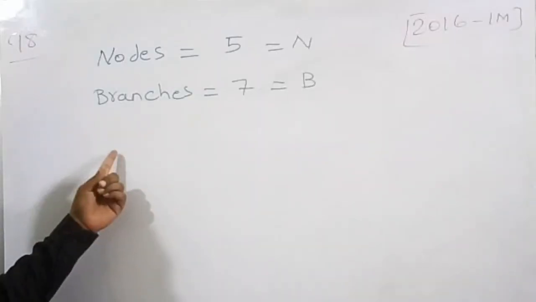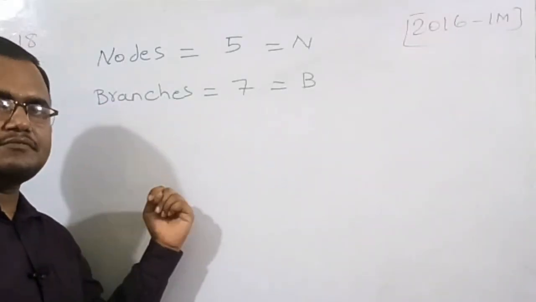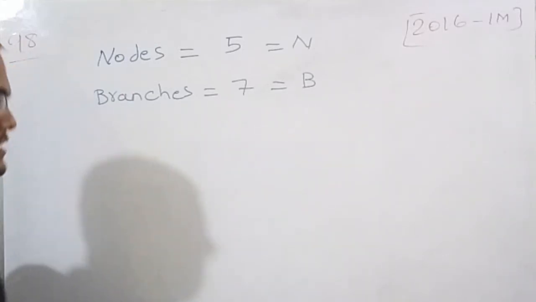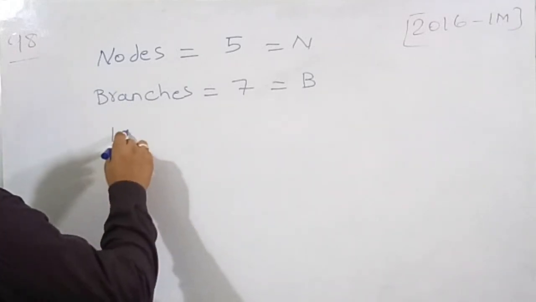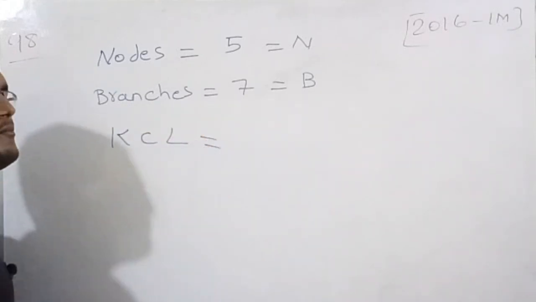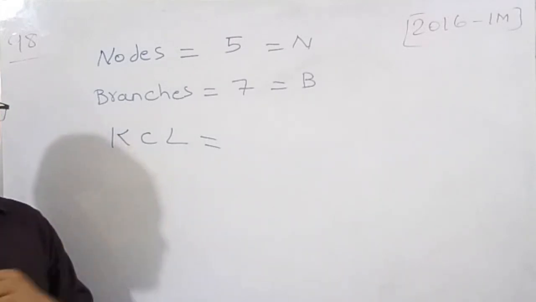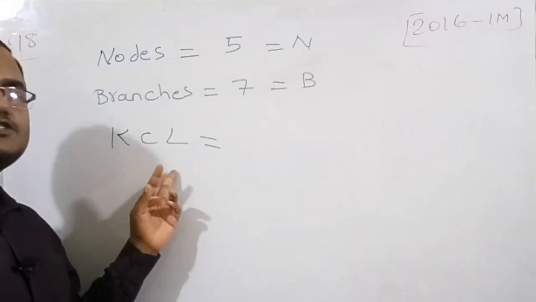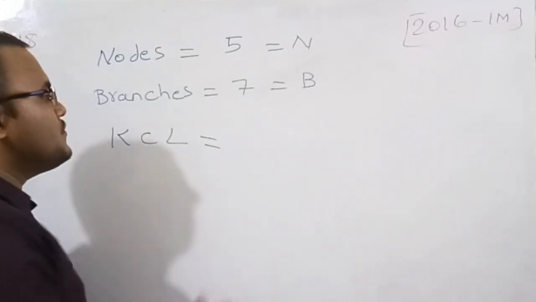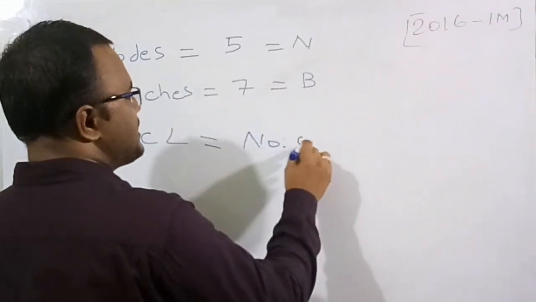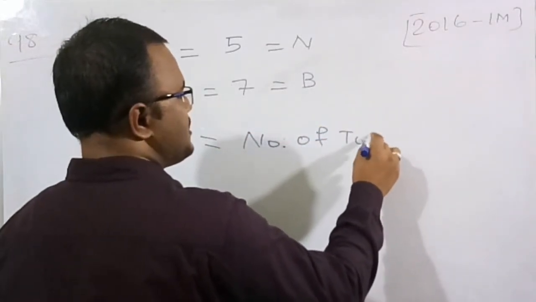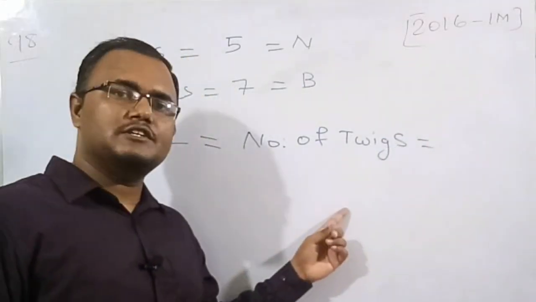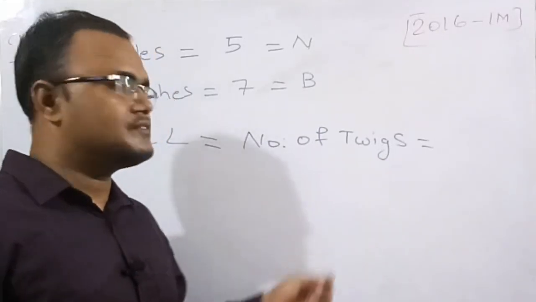See, I have written this again. There is a graph in which nodes is equal to 5 and branches is 7. So we need to find the number of independent KCL equations. KCL equations are used in the nodal analysis method. So independent means it is equal to the number of twigs. This I am going to explain in my theory classes in the upcoming days. The number of twigs is n minus 1.